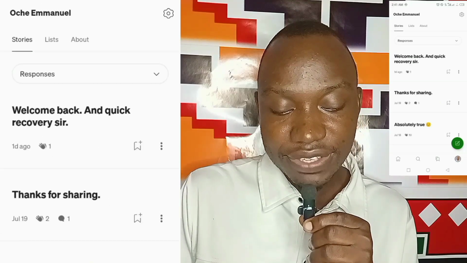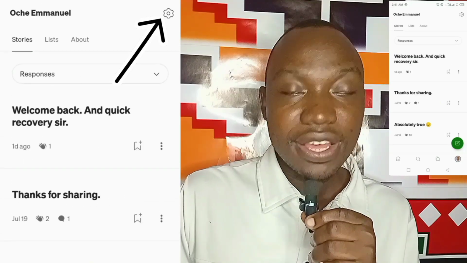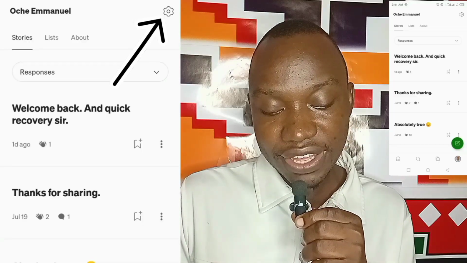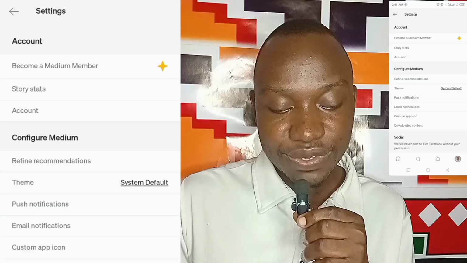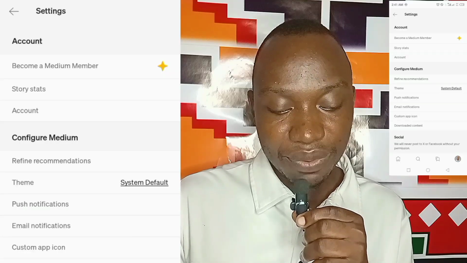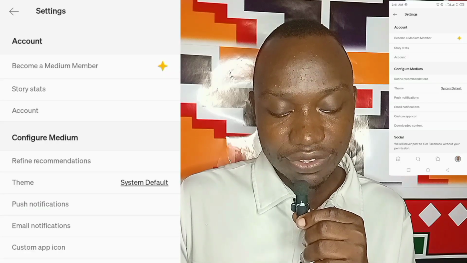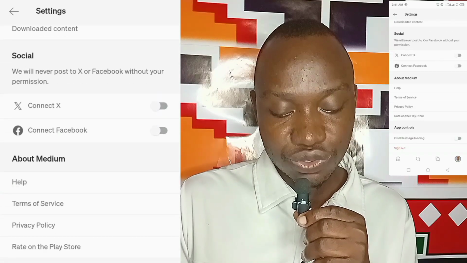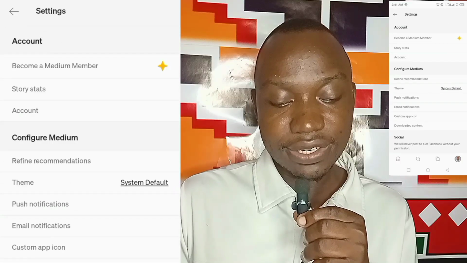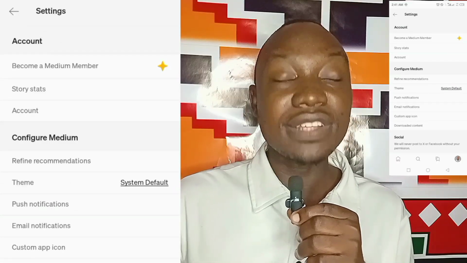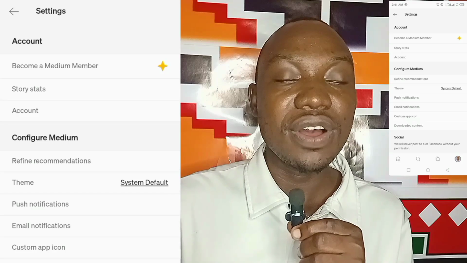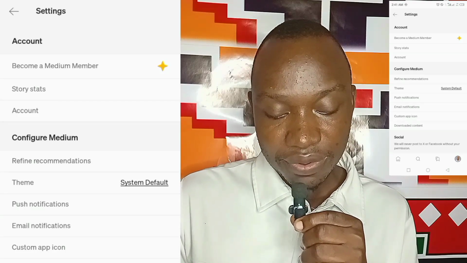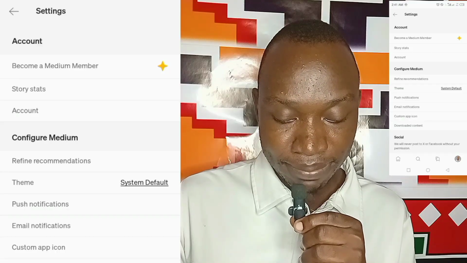So under this, about here, we have a small setting icon. It's just similar to that of a web version. So we have this setting here. On this setting, you see become a member, and we have story statistics, we have account, and we have all other things. You can take a look at it. You can even connect your social media accounts to your Medium app, and here these story statistics give you statistics or metrics of how your stories are performing, and then you click on become a member.